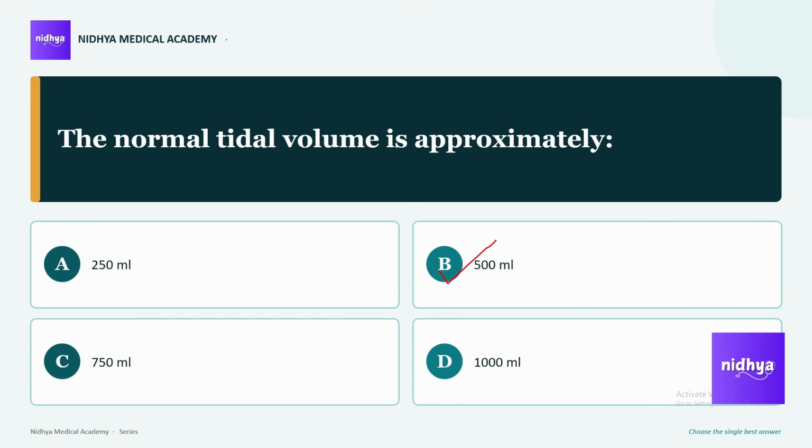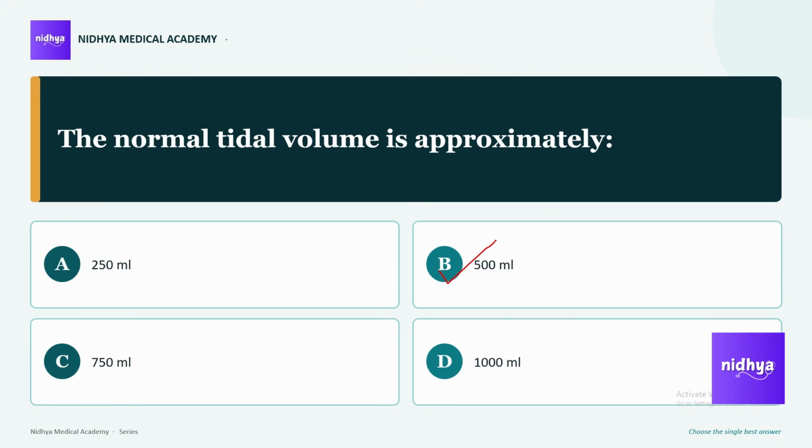Whenever we are inspiring, the extra amount of air we take in is IRV, inspiratory reserve volume. The amount will be 3000 to 3300 ml. And then ERV, expiratory reserve volume, means the extra air volume exhaled after normal expiration.